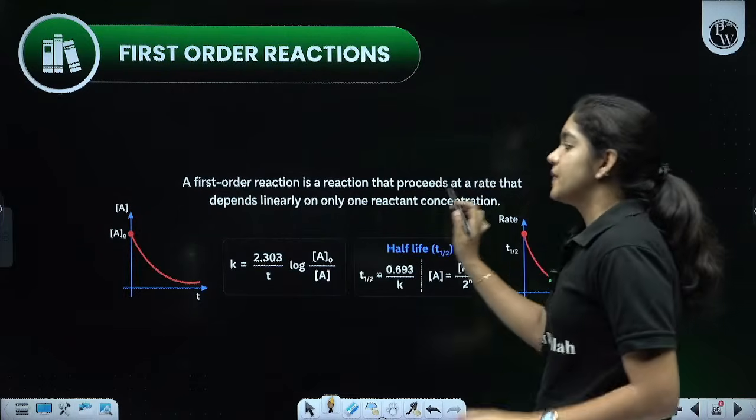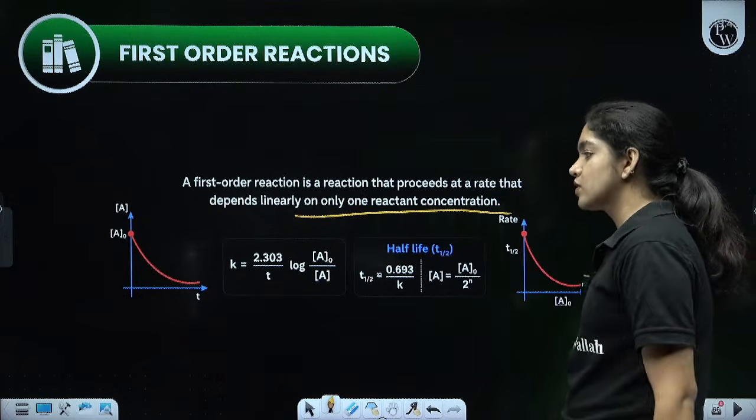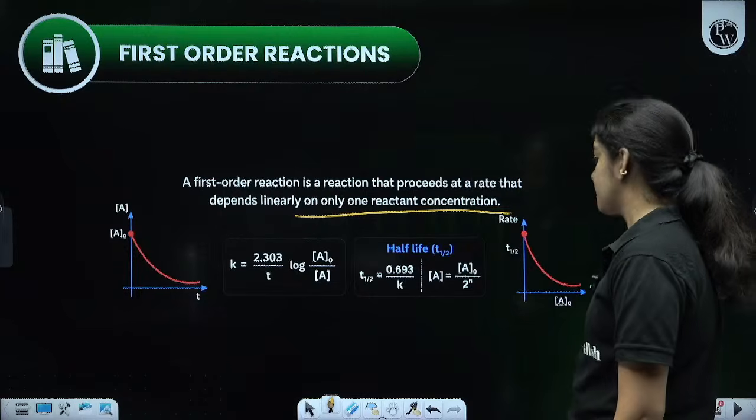First order proceeds at a rate that depends linearly on only one of the reactant concentrations. k equals 2.303 by t log A0 by A.